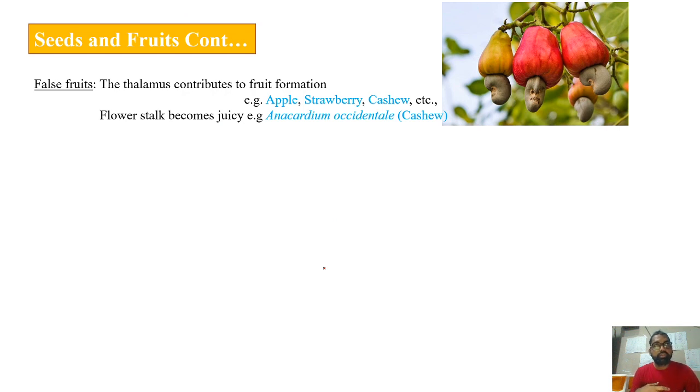Now coming to some other important structures that are developed in the flower apart from the regular structures which we have seen so far. In the case of apple, strawberry, cashew, all these cases, the thalamus will become fleshy. Normally, the ovary develops into one fruit.